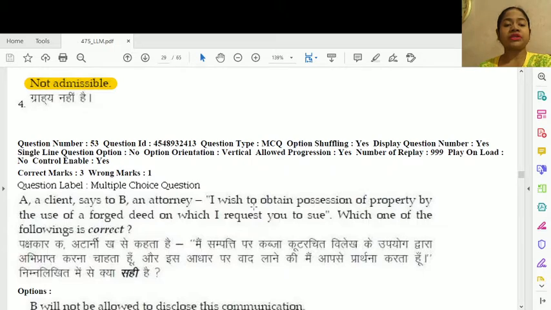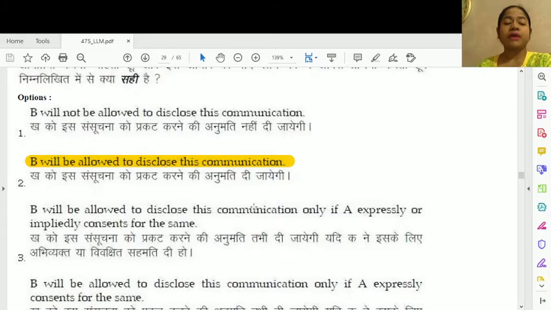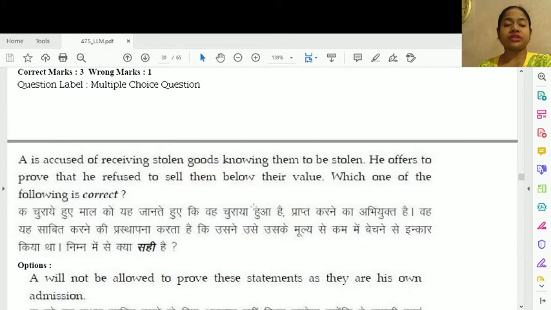Question number 53. A client says to B, an attorney, I wish to obtain possession of property by the use of a forged deed on which I request you to sue. Which one of the following is correct? The correct option, option number 2. B will be allowed to disclose this communication.